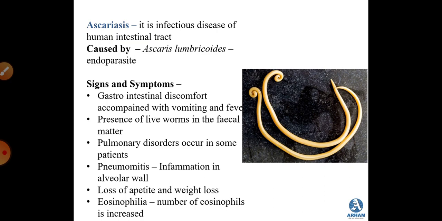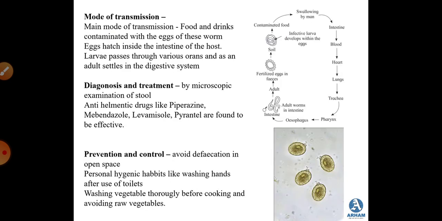Then there is loss of appetite and weight loss, and the classical symptom over here is eosinophilia. Eosinophilia is when the number of eosinophils is increased in the body. Eosinophils are WBCs, and they are increased in the body only when the body is going through certain infection, or certain pathogens have invaded the body. So this is one of the classical symptoms. Again, we studied about the mode of transmission, diagnosis and treatment, and the preventive and controlling measures.